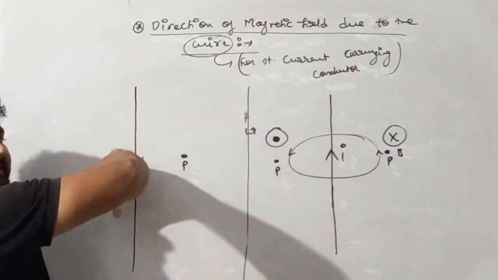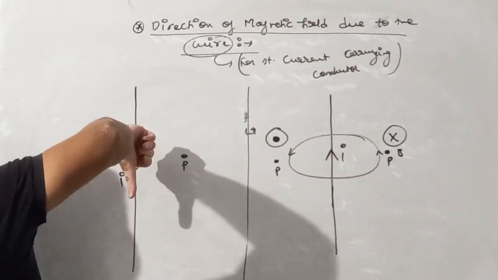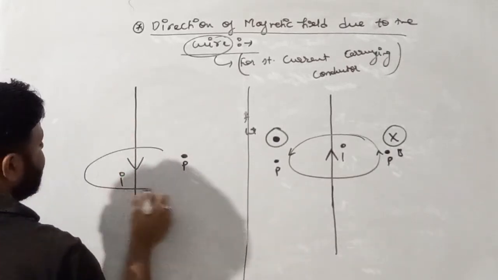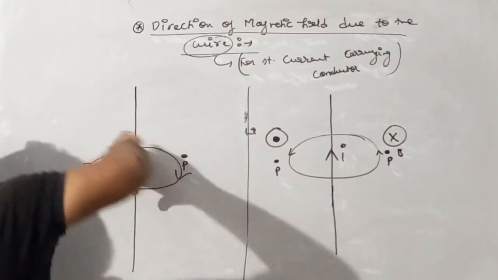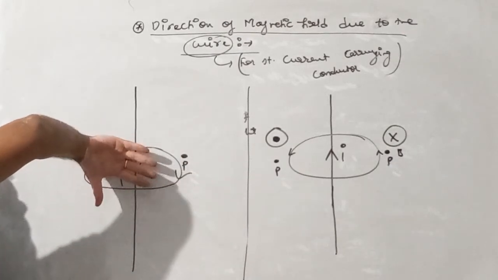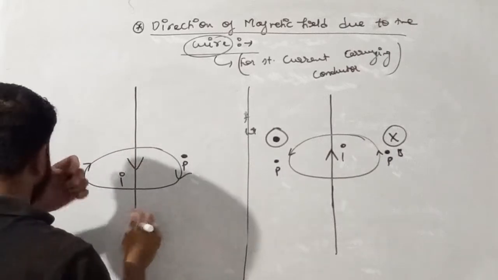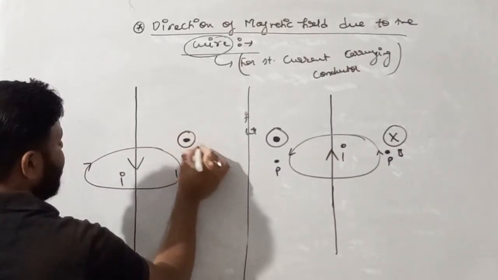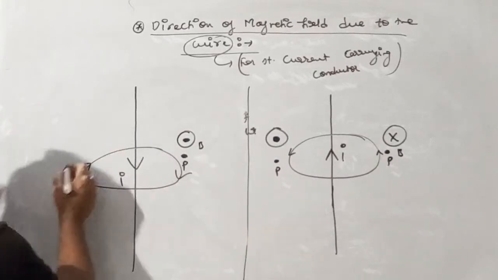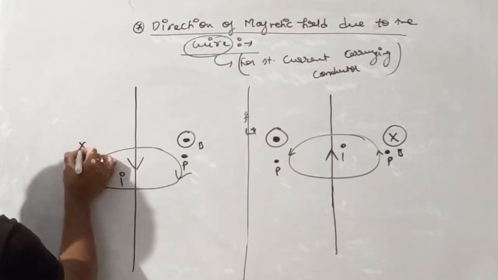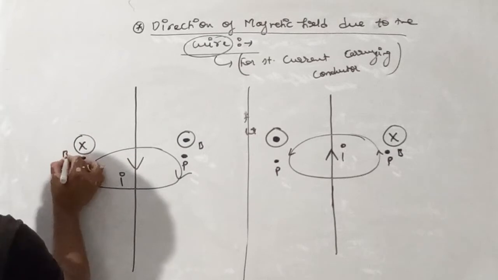So curling will be like this. If point P is on this side, our finger comes outside the plane, so the direction will be a dot, and on this side the finger goes inside, so the direction of the magnetic field is inside the plane.